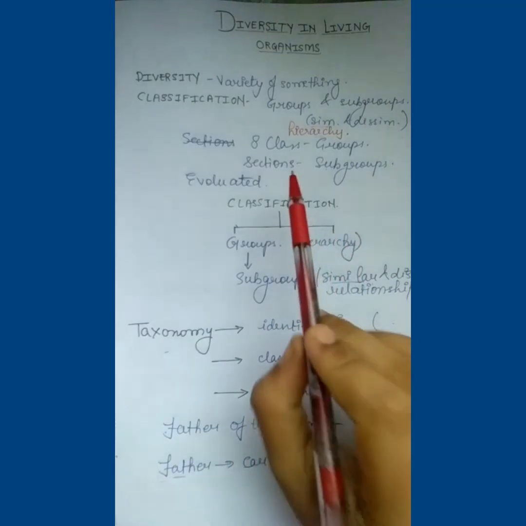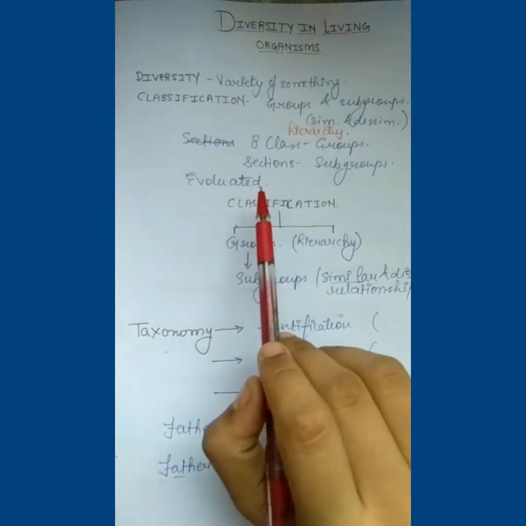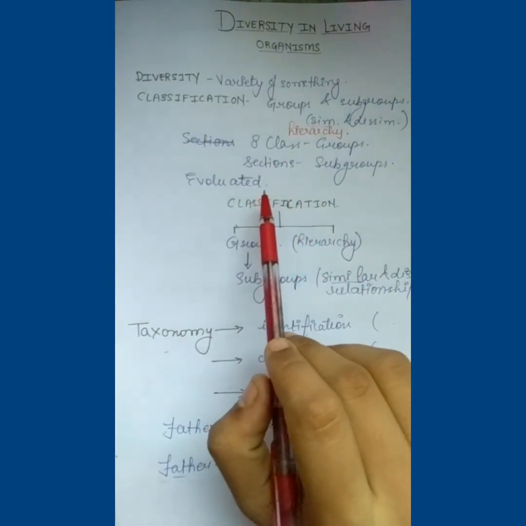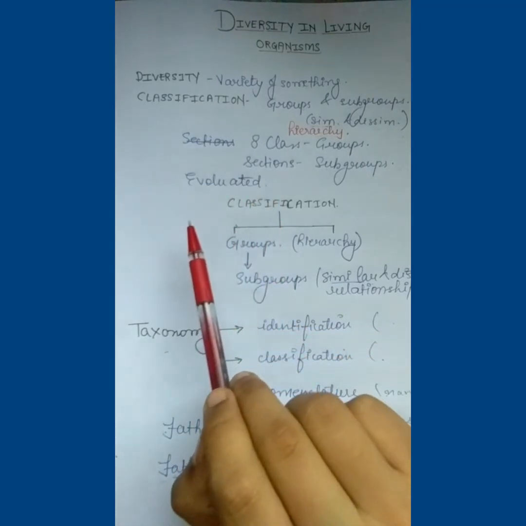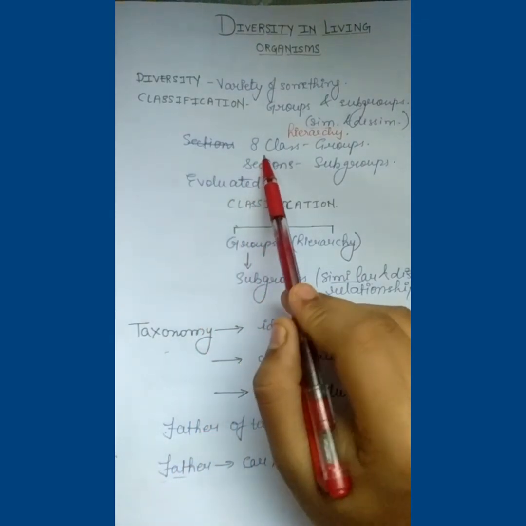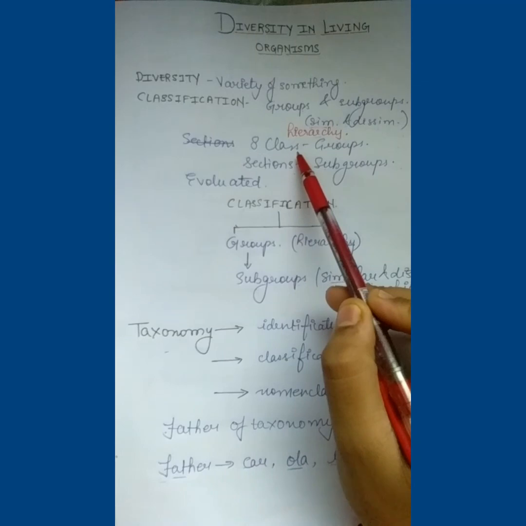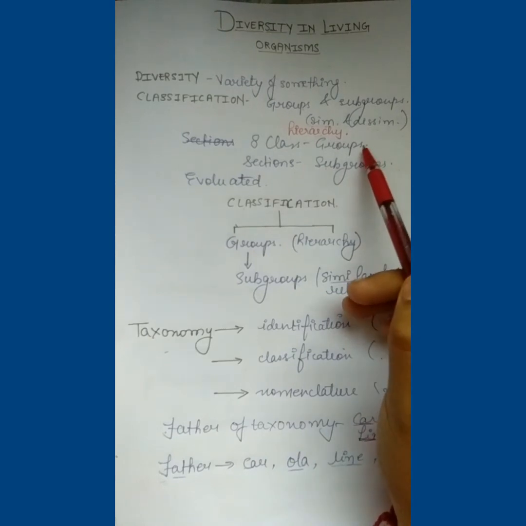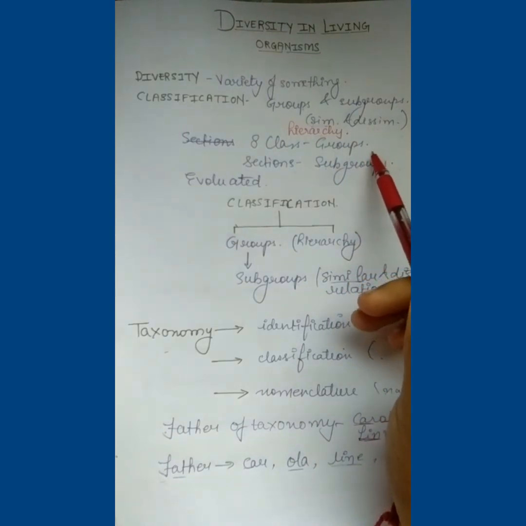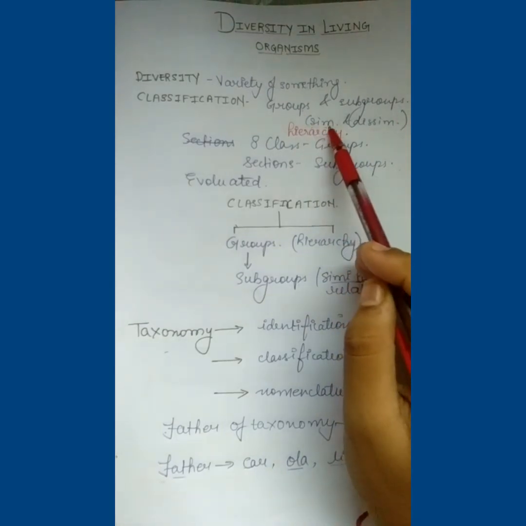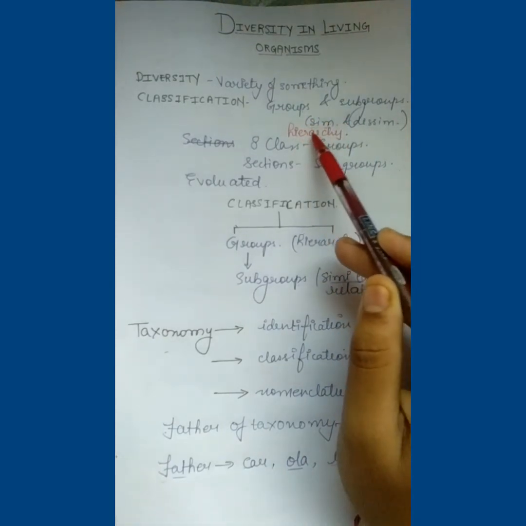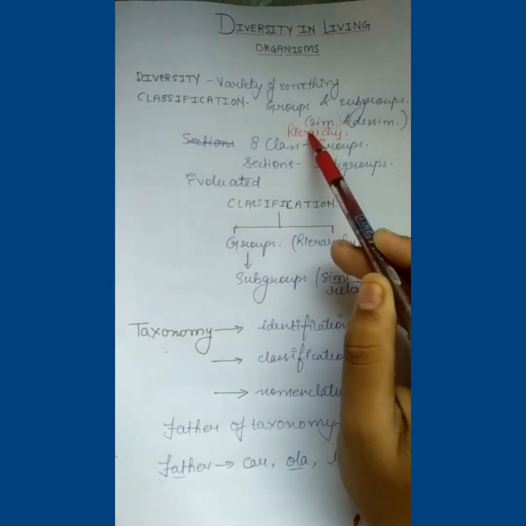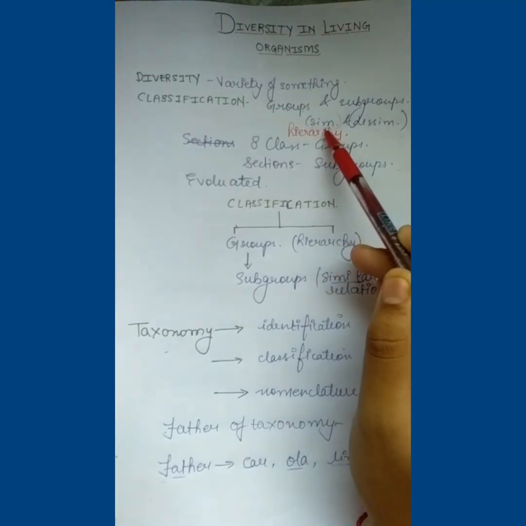Now let it be that in section A of class 8, the students are very intelligent. Now in section B, let the students be very innovative. And in section C, let them be very responsive to the co-curriculars. So this is the arrangement of the class on the basis of similarities. So this is called classification.